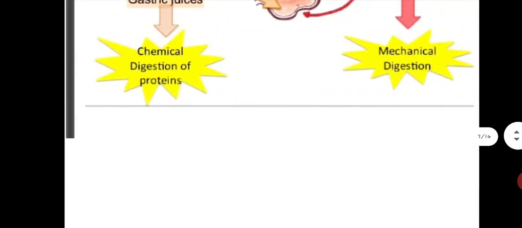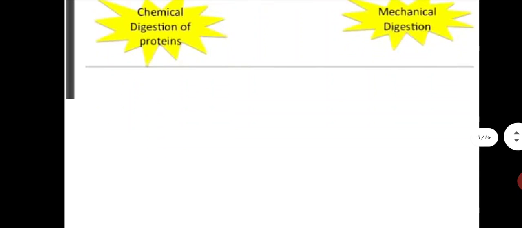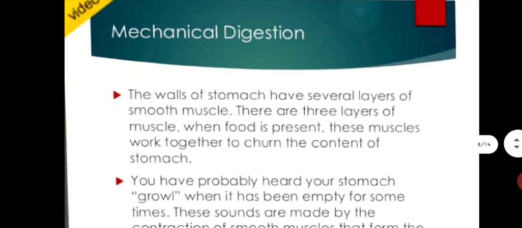As you know, in the stomach, two processes are occurring. The mechanical digestion means the muscular contractions occurring in your stomach, that is known as your peristalsis. And after the mechanical digestion, chemical digestion of proteins occurs in the stomach. Next, how this mechanical digestion occurs, that we are going to study.